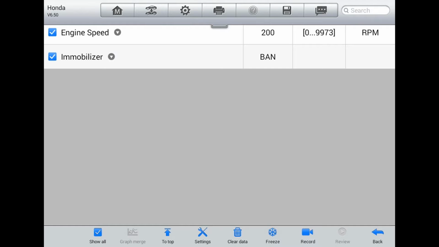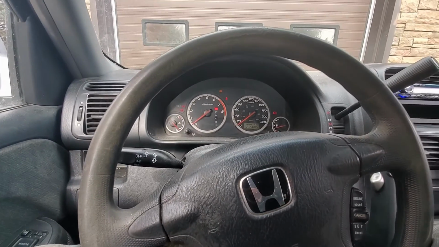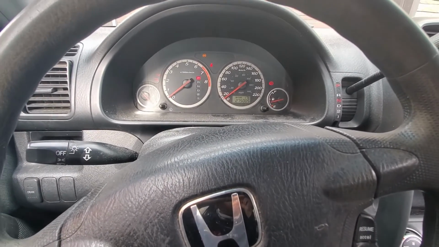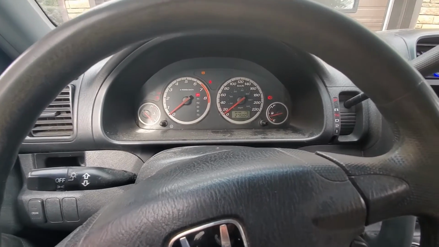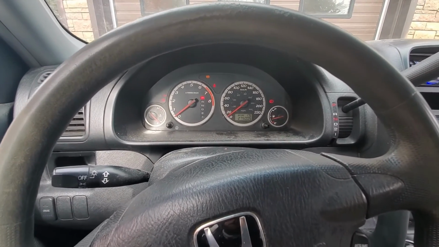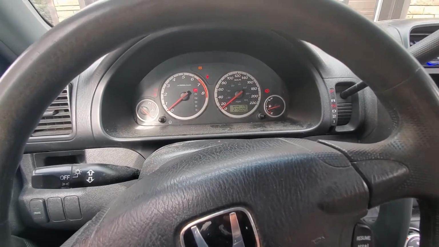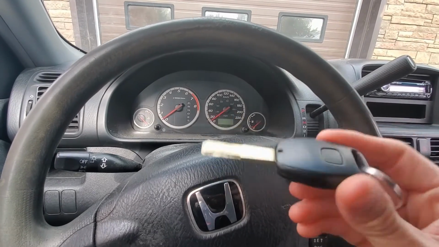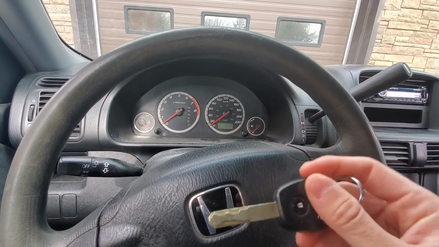So I'm assuming what that means is that it's not recognizing the key, and that the immobilizer is not allowing the vehicle to start. So from here we're going to have to do some key testing, and I have a short video that describes how we do that. Okay, so as you saw on the scan tool there, under immobilizer it says ban, so it is not recognizing this key. I'm going to see if the owner of the vehicle has another key available, see if the vehicle starts on that. But in the meantime, I do have a key tester that I'm going to take this key and just throw through the tester and see if the transponder is responding at all.